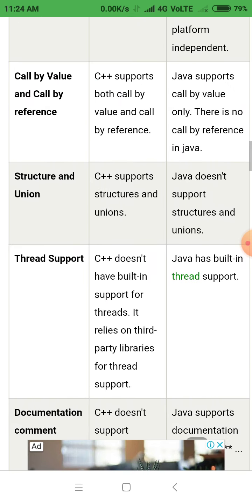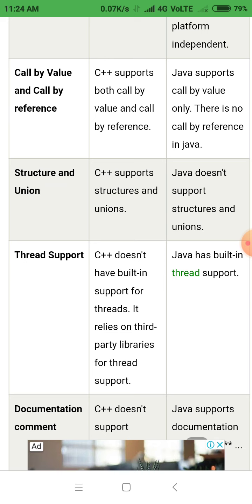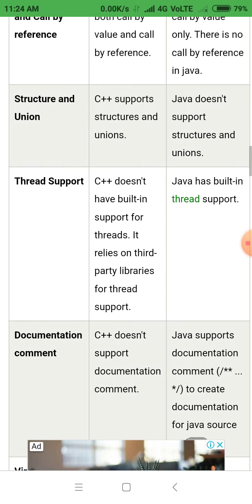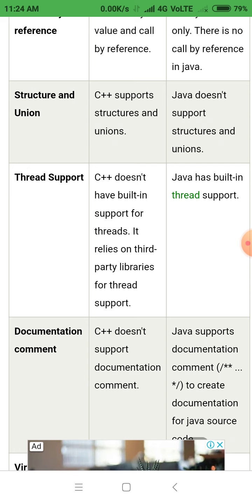Then call by value and call by reference. C++ supports both call by value and call by reference, and Java supports call by value only. There is no call by reference in Java. Structure and union. C++ supports structures and unions. Java doesn't support structures and unions.